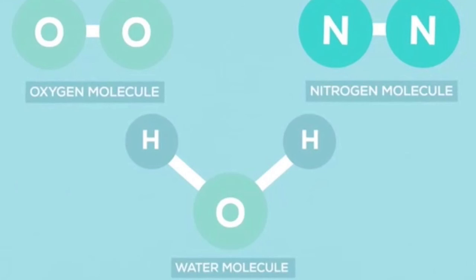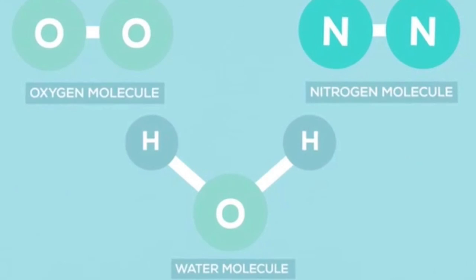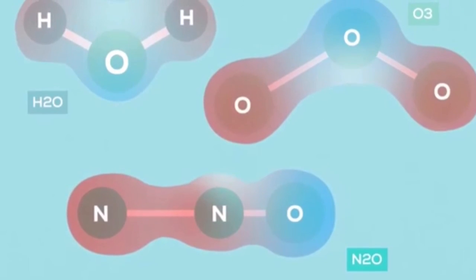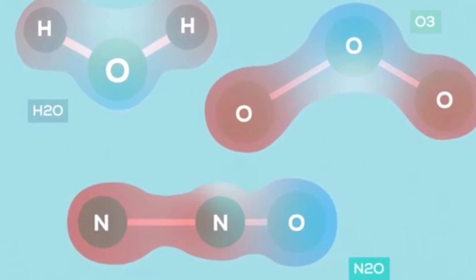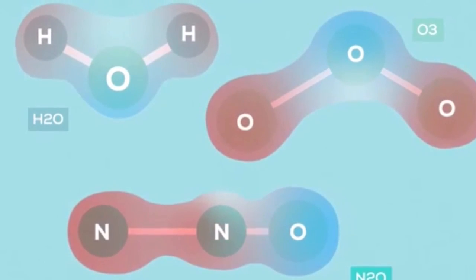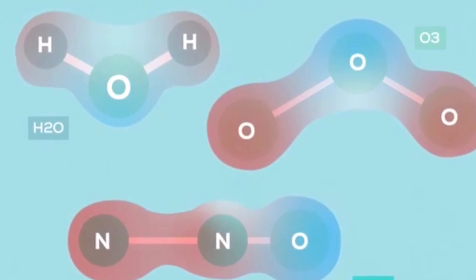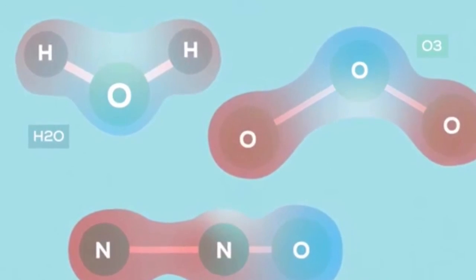However, most of our atmosphere is made up of gases that don't have an electric charge, such as these three following gases. Luckily, water, ozone, and nitrous oxide are electronically lopsided and thus can absorb infrared radiation.